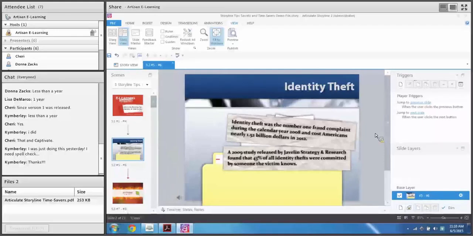And so what is auto recovery? By default, every 10 minutes in the background, Storyline 2 saves your unsaved changes. And if Storyline were to crash, which I can't duplicate right now, but if it were to crash and you go and open up Storyline, it would bring up a window that asks you, do you want to recover your unsaved changes? And if you say yes, it will open it up and recover the changes.